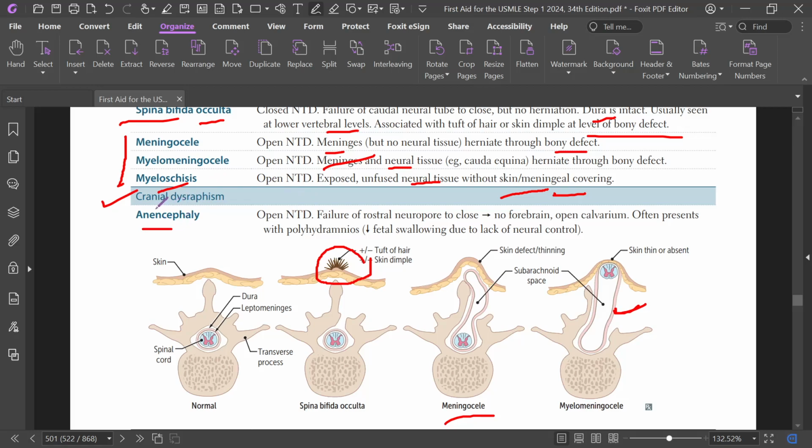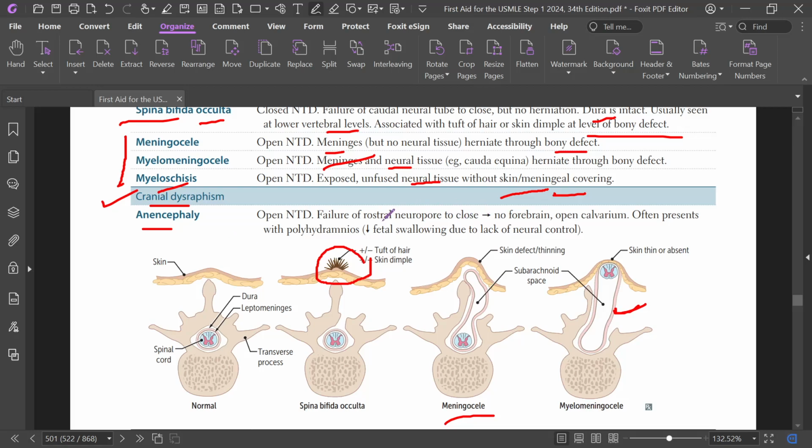In cranial dysraphism, there is anencephaly. In anencephaly, there is open neural tube defect. There is failure of the rostral neuropore to close. If there is failure of the caudal neuropore to close, this is spina bifida occulta, and failure of the rostral neuropore to close is called anencephaly.